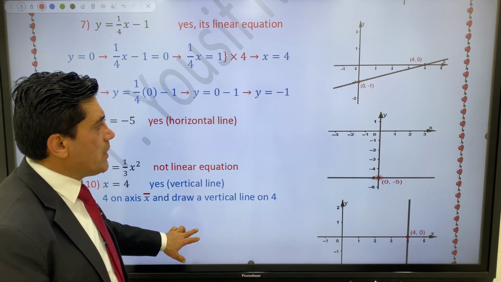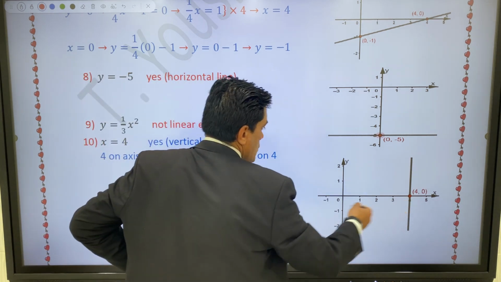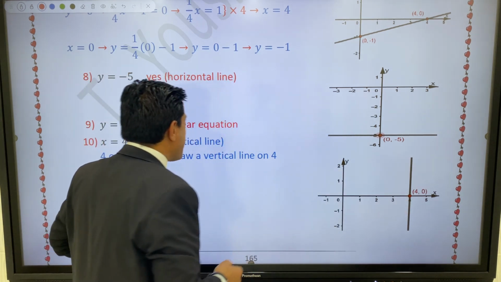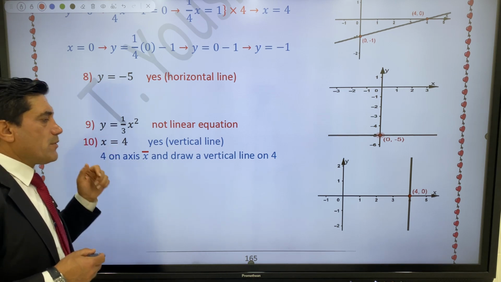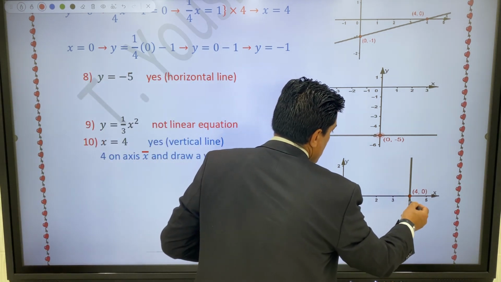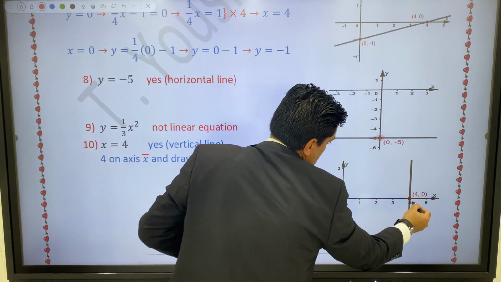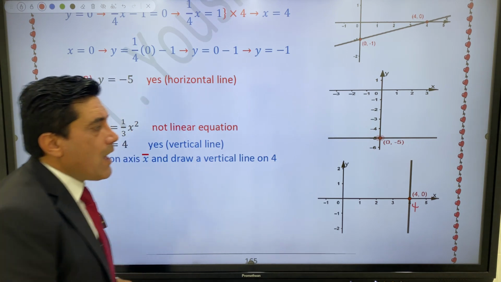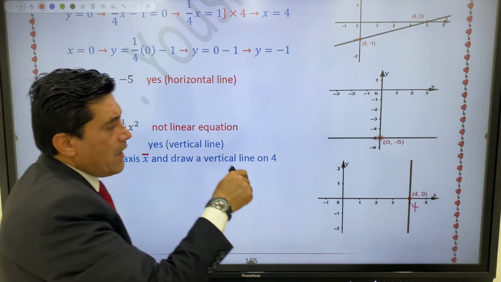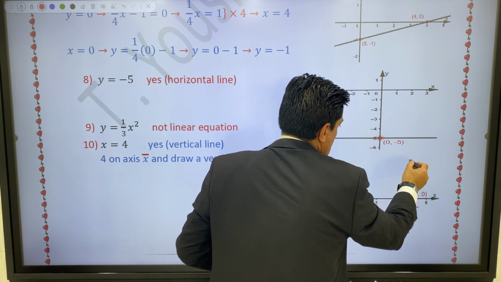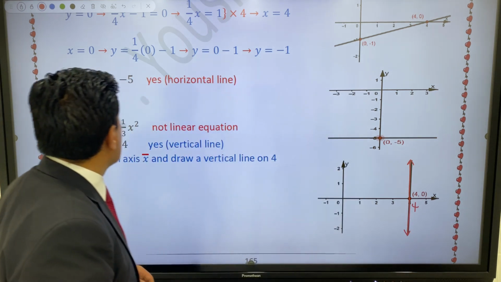You have coordinate xy. Determine 4 on the axis of x, but which side? Left part or right part? Right part, because it's positive. So in its right part, determine 4. It is 4. Determine 4, and then draw a vertical line on number 4, like this. So it is a vertical line.